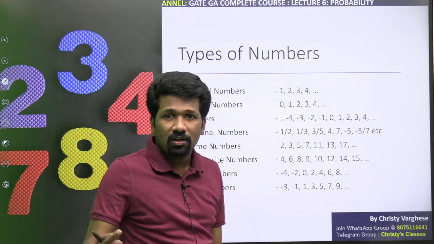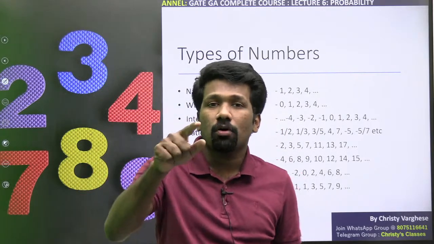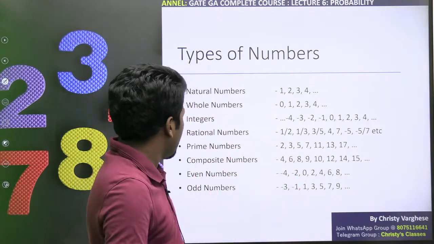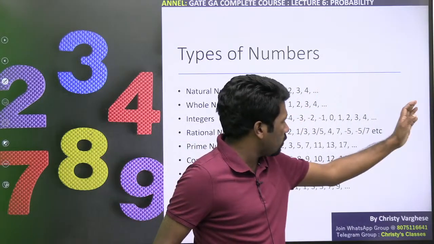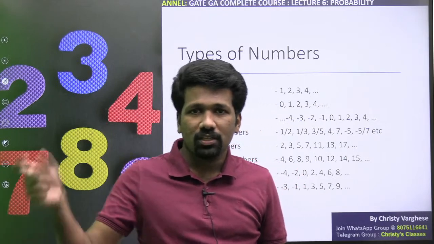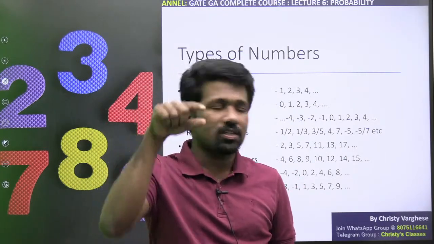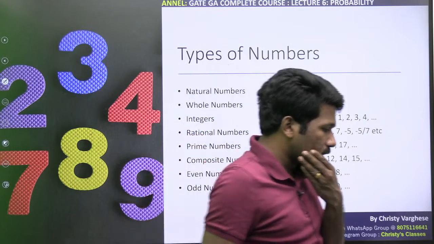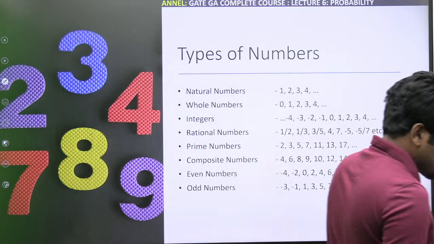Whole numbers मतलब 1, 2, 3, 4 up to infinity के साथ zero भी included होगा, that is whole numbers. And integers means 1, 2, 3, 4 up to infinity, 0, minus 1, minus 2, minus 3 up to infinity. That is positive integers, negative integers, and neutral integer, which is 0. 0 is neither positive nor negative, so it's a neutral integer.